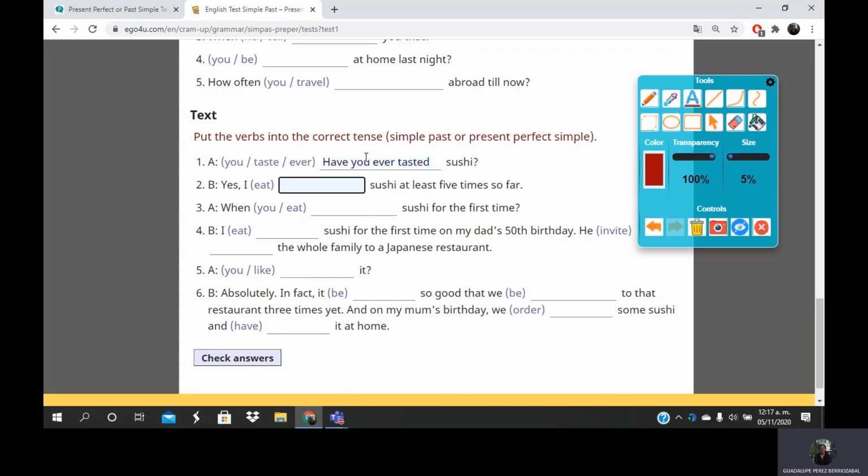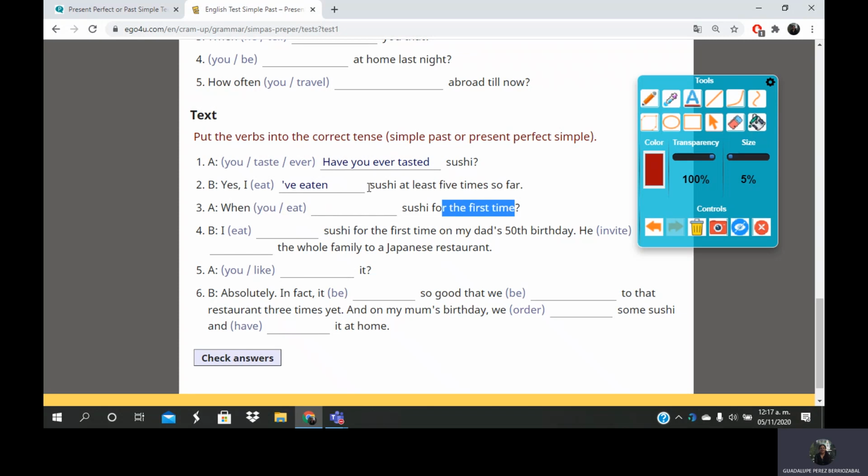Okay, and if you are asking something in present perfect, the answer is in the same tense. For example, yes, I have, or I've eaten. And then, when you ate sushi for the first time, as you can see in this expression, for the first time, immediately we are thinking of a specific time.